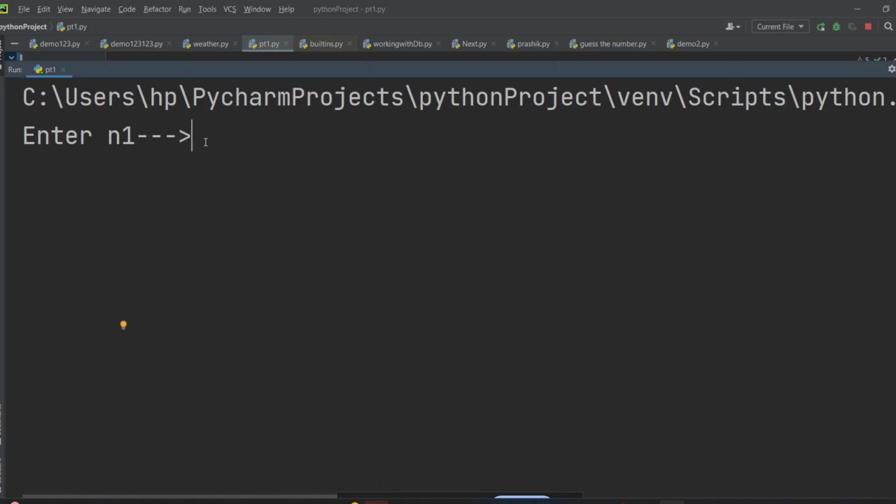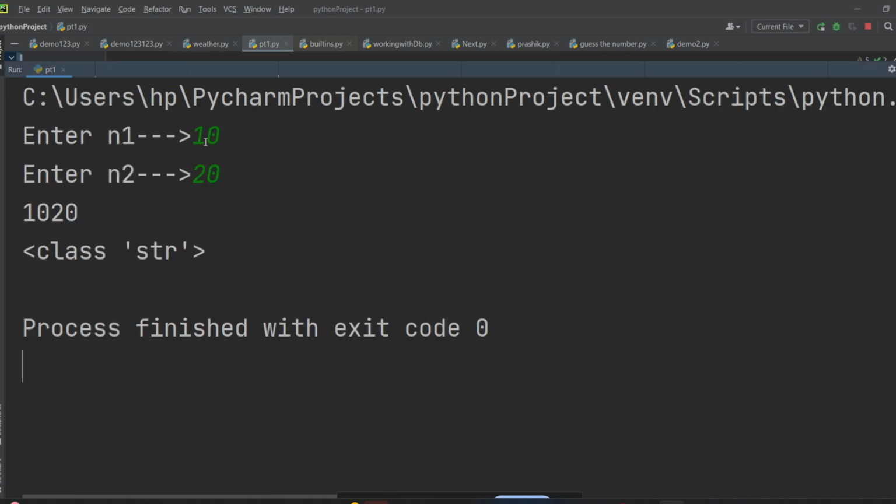It's called concatenation. I will write 10, I will write 20. After this you are getting 1020 and it is a string. Are you getting this, guys? So whenever we take input from user, it will always come in the form of string. Yes. So whenever we take input from user, in which form will you get it, guys?